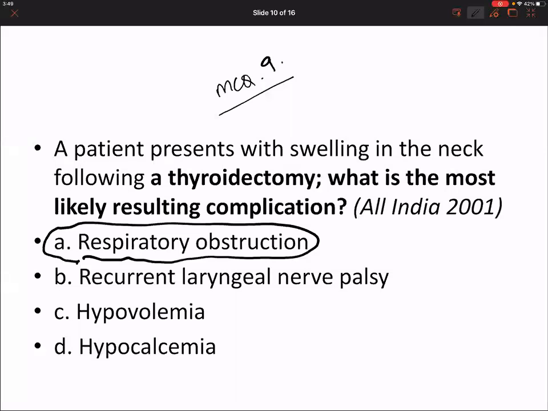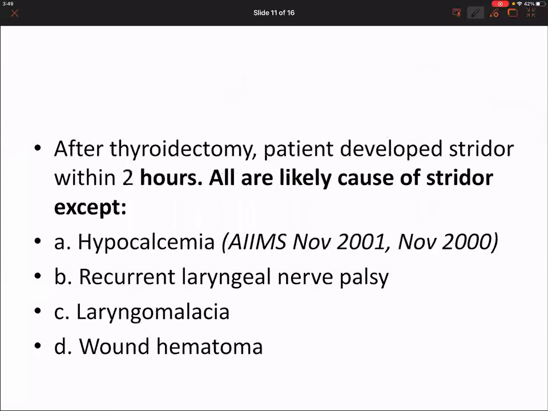What is the cause of this swelling? Bleeding from sutures. Hematoma, due to bleeding. Okay, good one done. So this is the answer.